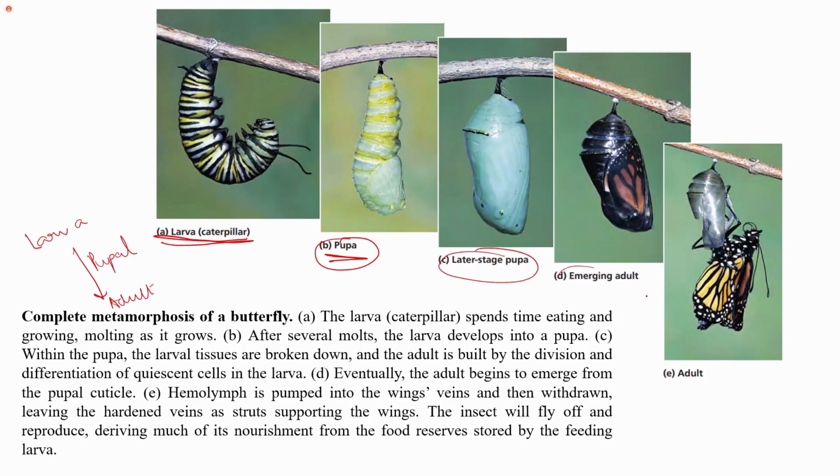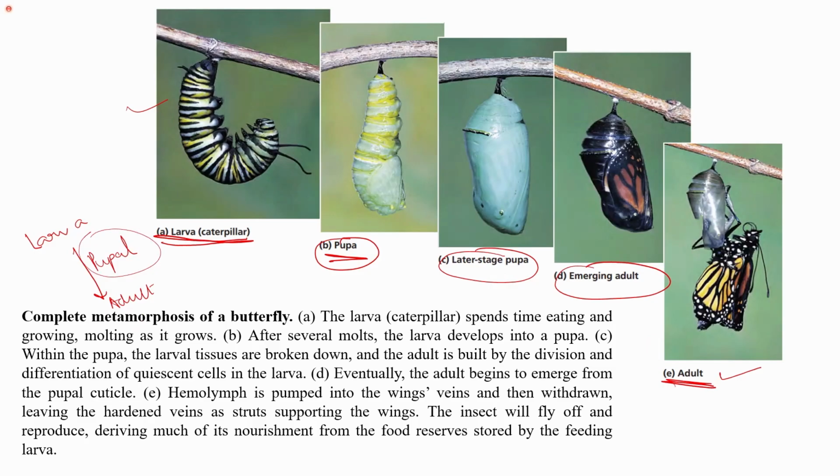Then we have emerging adults that finally shed their outer skin, and then we finally have an adult which has reproductive organs developed and which has a different form. So you can clearly see the difference between the caterpillar or the larva and the adult. The wings are developed, the form is different, they look like two completely different organisms. So this larva to adult transition occurs through the pupal stage.